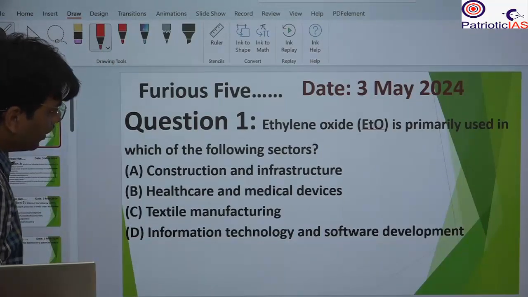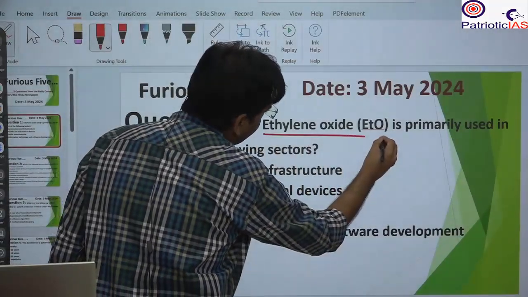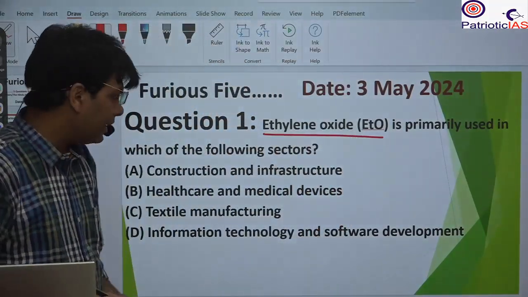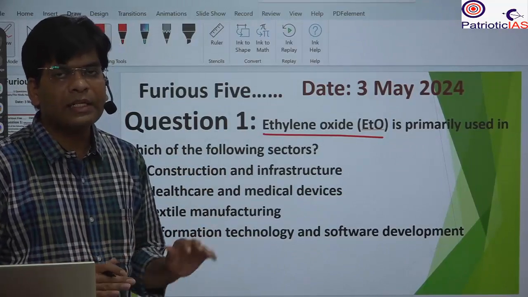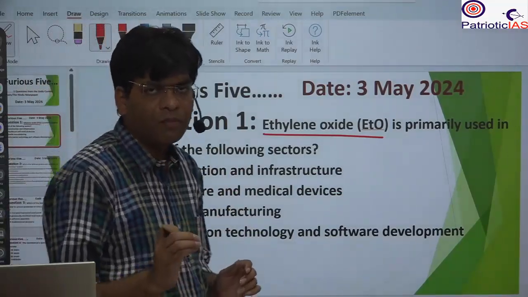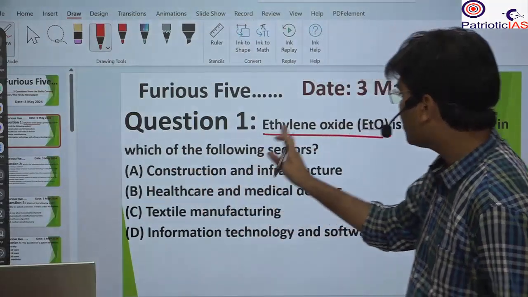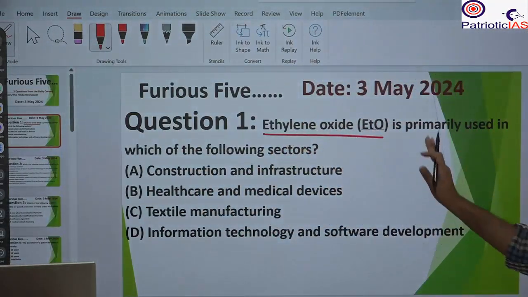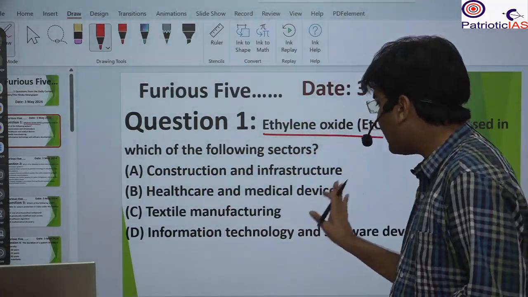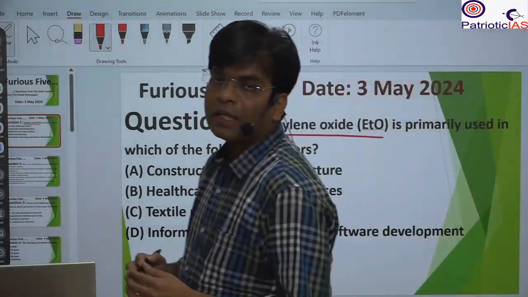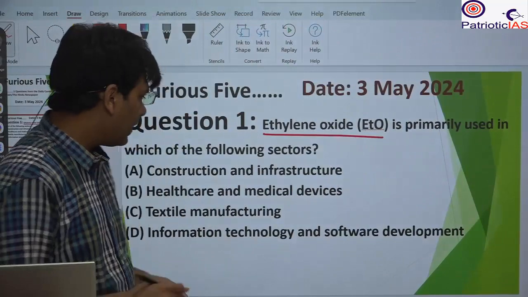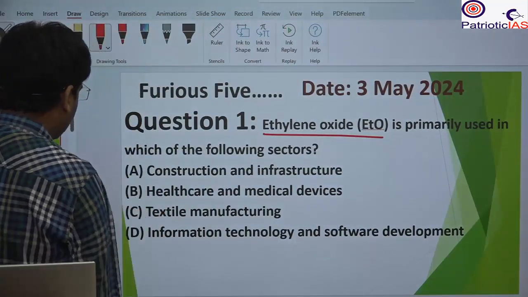Here we saw that MDH and Everest, these products from India, have been investigated in many countries because of contamination with ethylene oxide. It is mainly used in healthcare and medical devices, but it has been used in food products to increase shelf life. That's why it is in the news. B will be the correct answer.